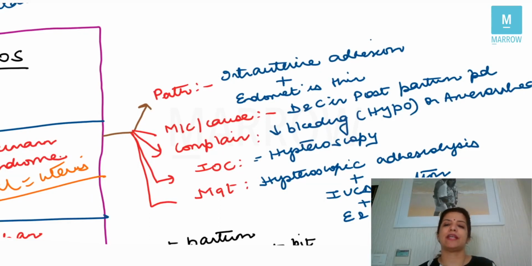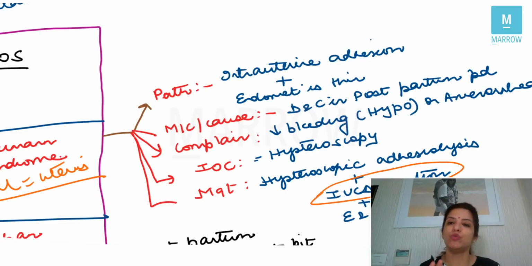The investigation of choice in Asherman syndrome is to see the adhesions inside the uterus, and whenever you want to see inside the uterus, you will have to go for hysteroscopy. Management is also with hysteroscope: you can not only diagnose these adhesions, you can cut them at the same time. In other words, you are going to go for hysteroscopic adhesiolysis. And so that the adhesions do not form again, you will insert an IUCD.